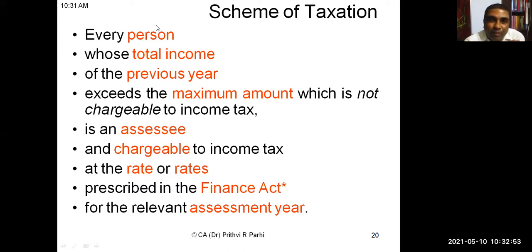Definitely we'll be computing tax, but first we need to know that tax is levied on persons. Are you agreeing to me? Tax is levied on persons, right? So first we need to know the meaning of person. Then, every person whose total income, right? Is it not necessary to know the meaning of total income? Because tax is to be levied on total income. So let us understand the meaning of total income.